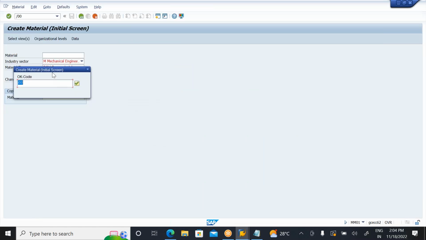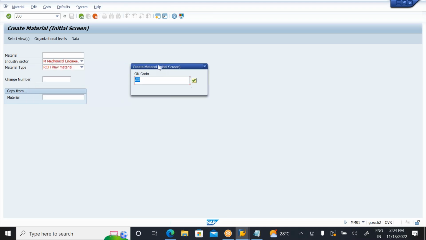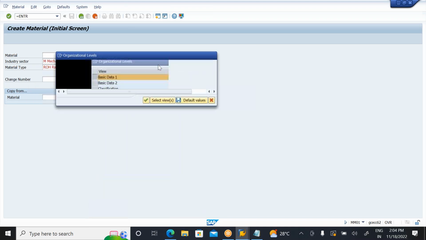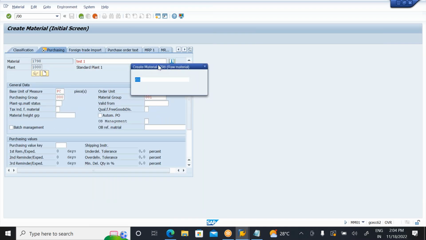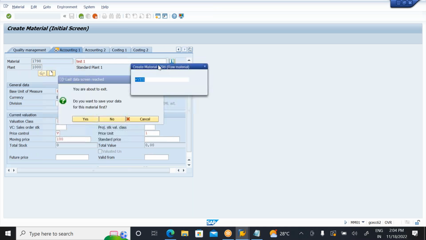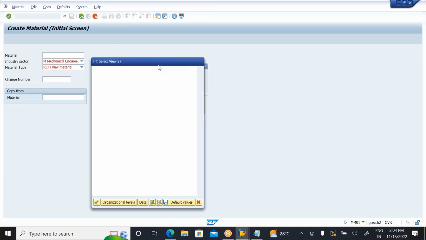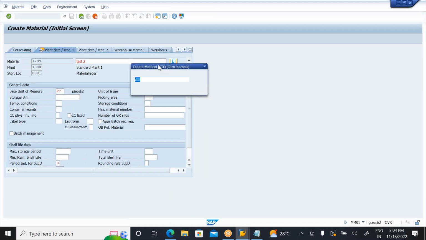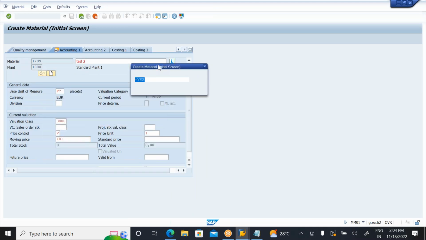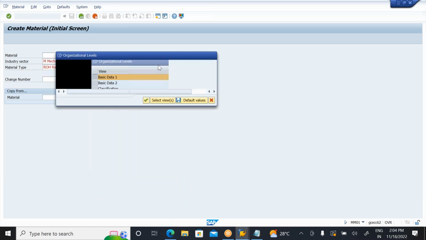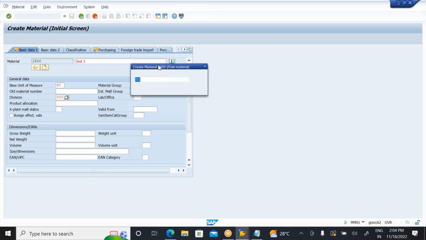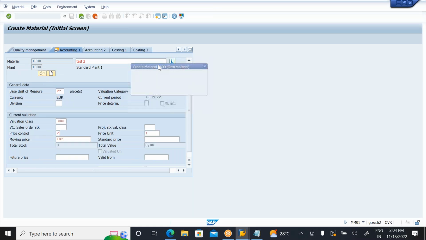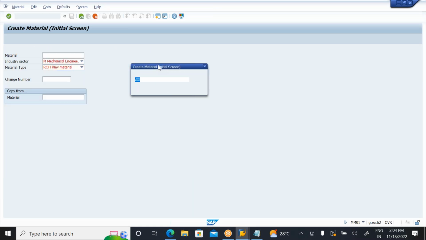Automatically the system will take you to the material master. Now keep on pressing enter here. So you can see how the file is moving. The test one material is going to be created here. Next test two material is going to be created here. Next test three material is going to be created here. You just keep pressing the enter button. Automatically the system is moving, and you do not need to create manually. All the materials are being created automatically.